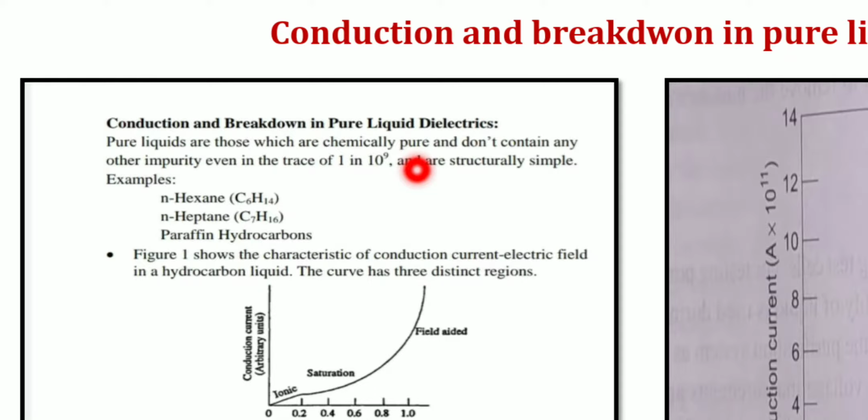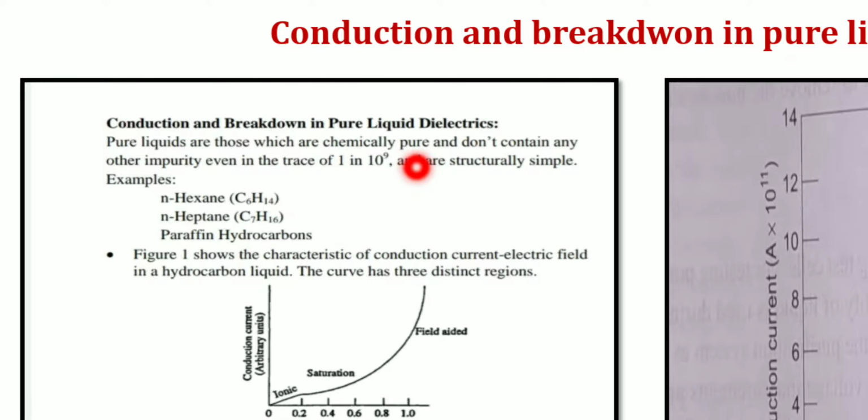Like dust particles, moisture content, dissolved gases like oxygen, carbon dioxide, or any other ionic impurities like water vapor. These are the common impurities present in the liquid dielectrics, not in the pure ones.